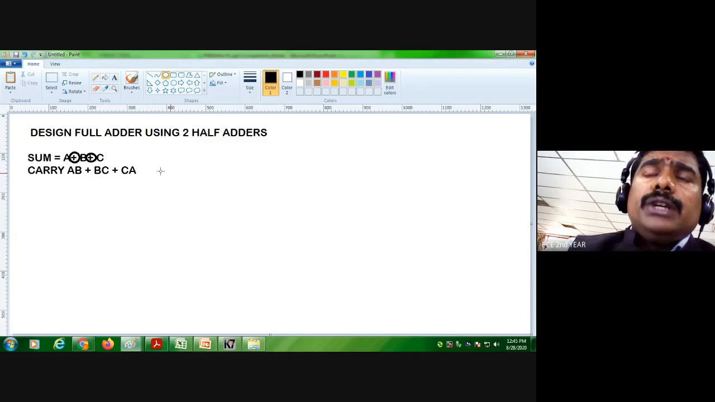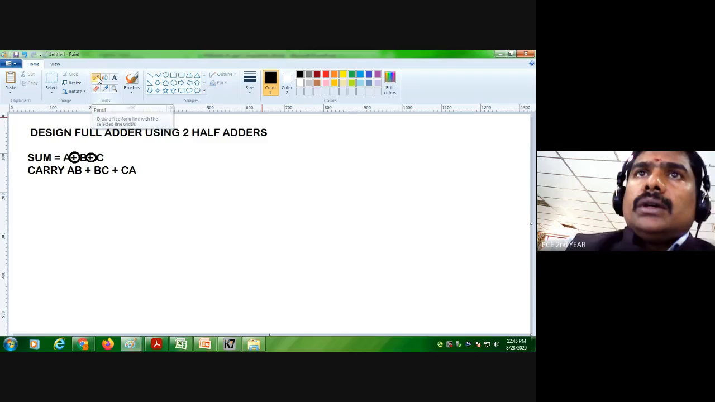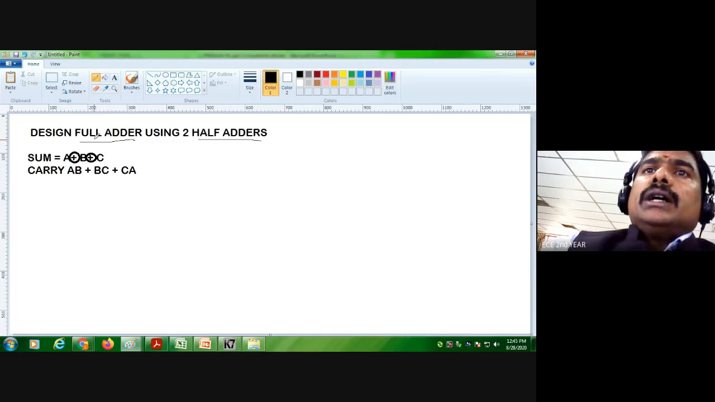So how did we solve this? For the sum, it is the same. For the half adder, using two half adders, the sum is equal to the same, A XOR B alone. The carry will become like this. So this is the general full adder expression. This is the expression for designing a full adder.